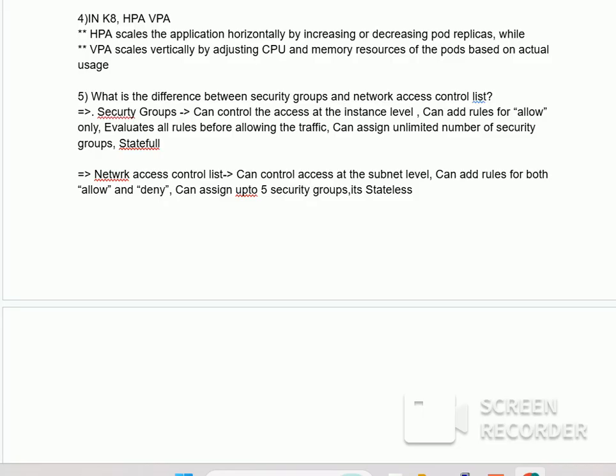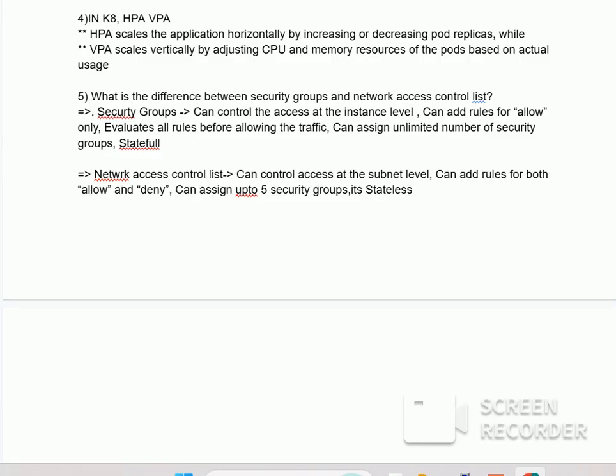Fifth question is, what is the difference between security groups and network access control list? In security groups, we allow inbound rules. We cannot deny access. It can control the access at an instance level.